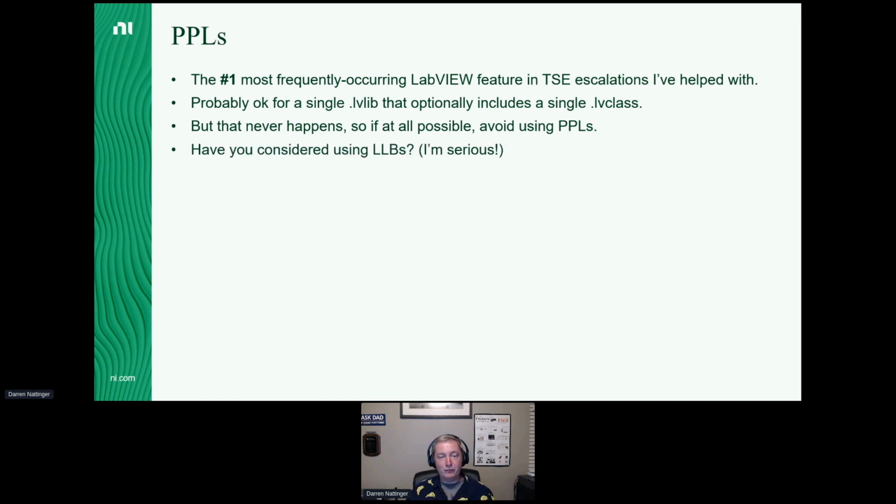Now, one possible alternative is LLBs. People think I'm joking when I say that. I'm totally not joking. One of the reasons we like PPLs is because they offer really fast load time of groups of VIs. A PPL is the fastest way to load a group of VIs into memory in LabVIEW. But you know what the second fastest way is? LLBs. Now, I'm not saying you should store your source code in LLBs. Store your source code as separate VIs in Git. Make a source distribution of your code and build into an LLB instead of a PPL if possible.